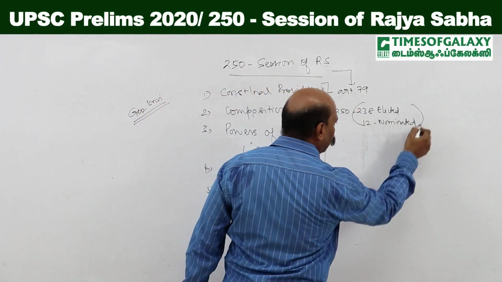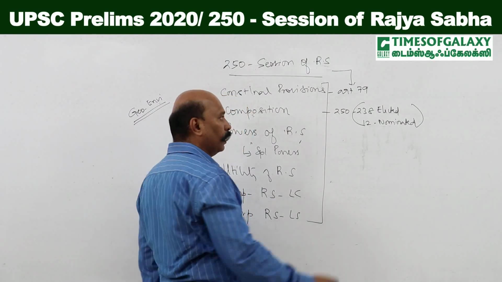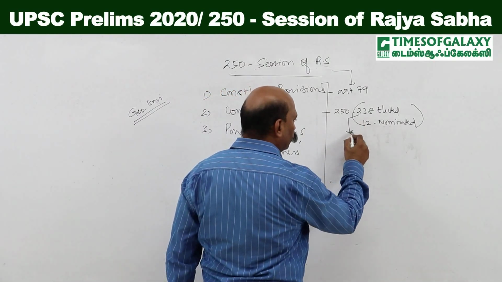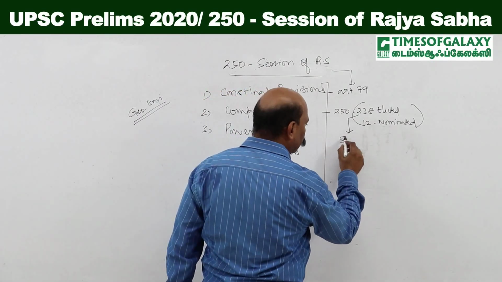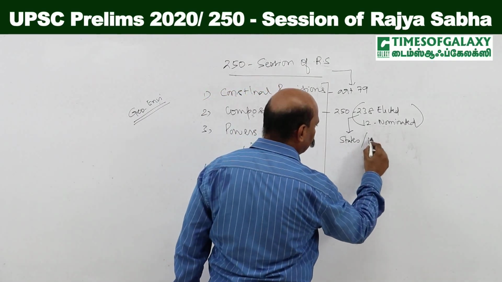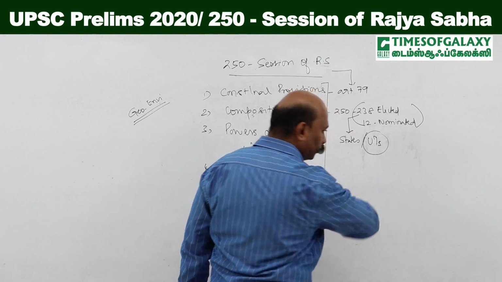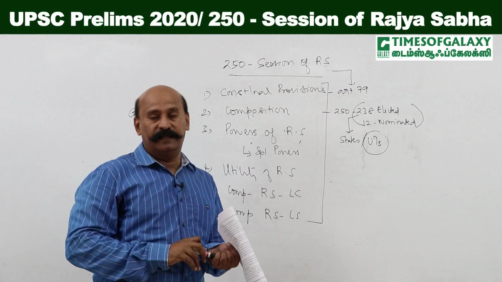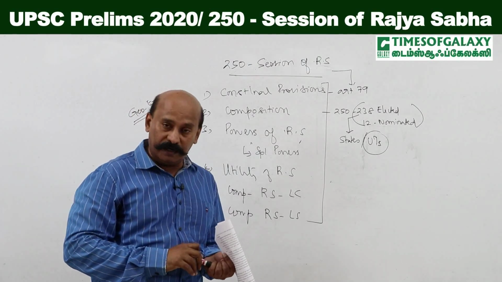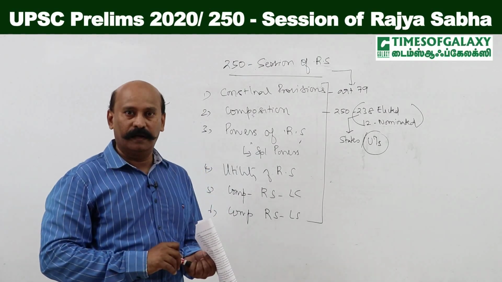This has already been asked in the prelims. Another important thing: the 238 elected members are elected from states and the union territories. Again, this is a prelims question. There was a statement asked in the prelims stating that the union territories are not represented in the Rajya Sabha.